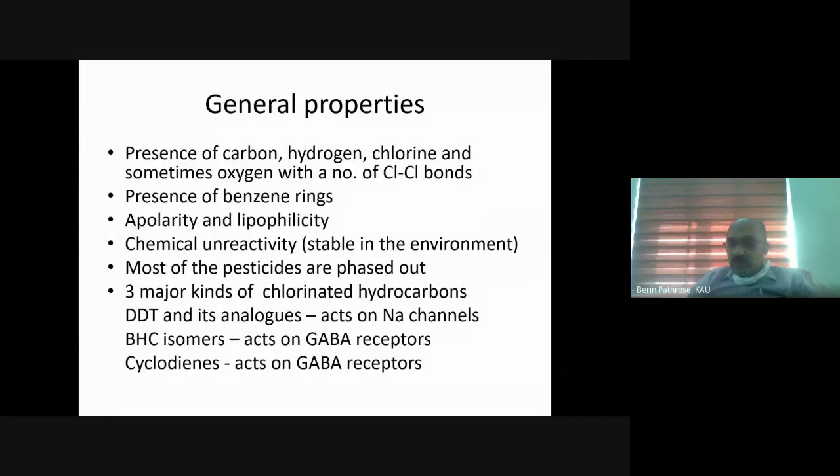I told you a few terms: apolar, lipophilic, non-polar, polar. I think you might have studied that for your entrance exams. What is the difference between a non-polar and polar compound? Anyone? Polar, charge separated. Okay.